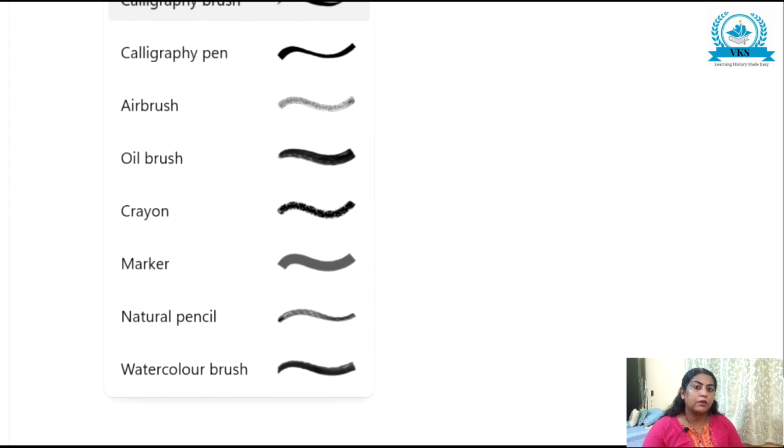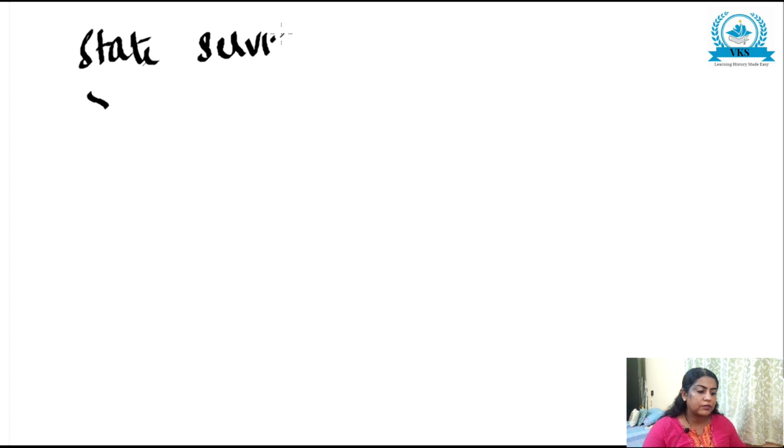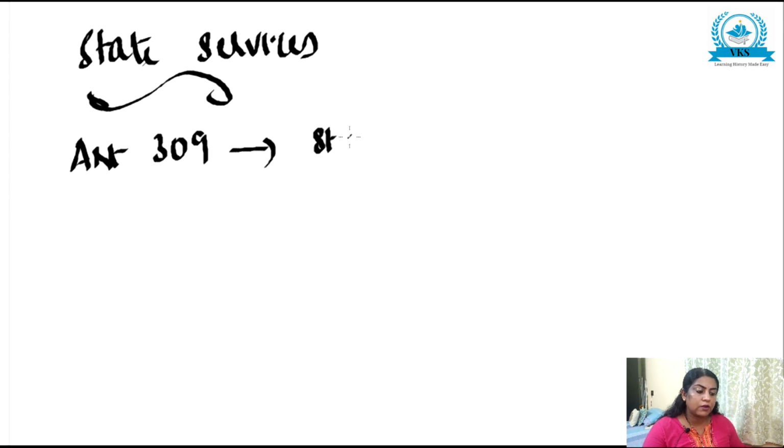Now let us see some details about state services. Here we learned that the things under the union list come under the central services. Now let us see the next one, that is state services. According to Article 309 of the Constitution, it provides for the creation of state services.